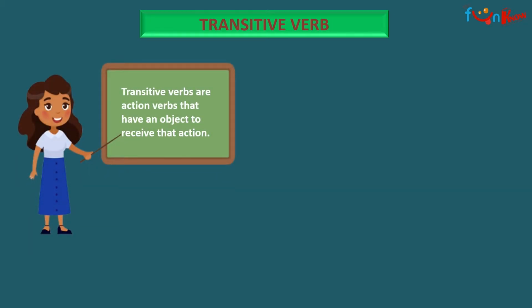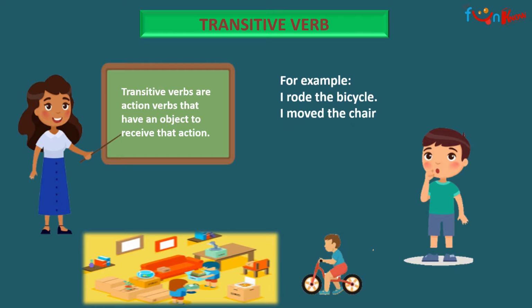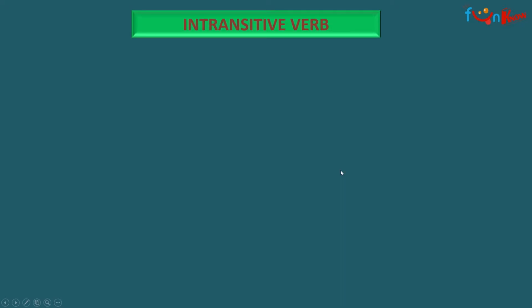Transitive verbs are action verbs that have an object to receive the action. I rode the bicycle. So, rode is your action verb and there is an object, the bicycle. So, I know what you rode. I moved the chair. If you say I moved, that means just you moved from one place to another. But as there is an object, the chair, I know what you're talking about.